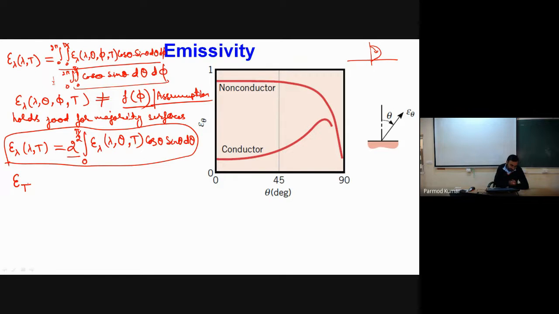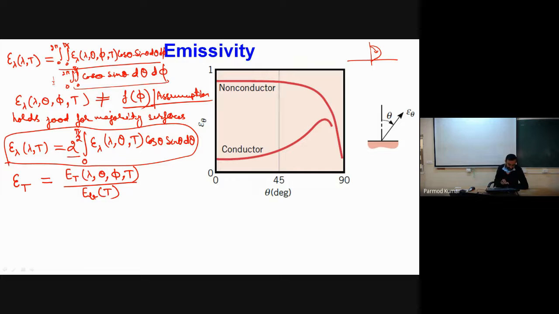If I have to define total emissivity, that will be nothing but my total radiation from the real surface, which will be a function of lambda, theta, phi, t, divided by the total emission from a black body, E_b, which will be a sole function of temperature.